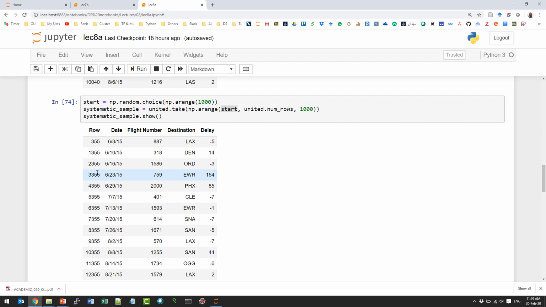Here, we don't know in advance this probability because it depends on the starting position. Once we know the starting position, equally spaced in the data, we will get these rows. So it's kind of a mix between deterministic and random. So it's not random. This one is called a systematic sample.